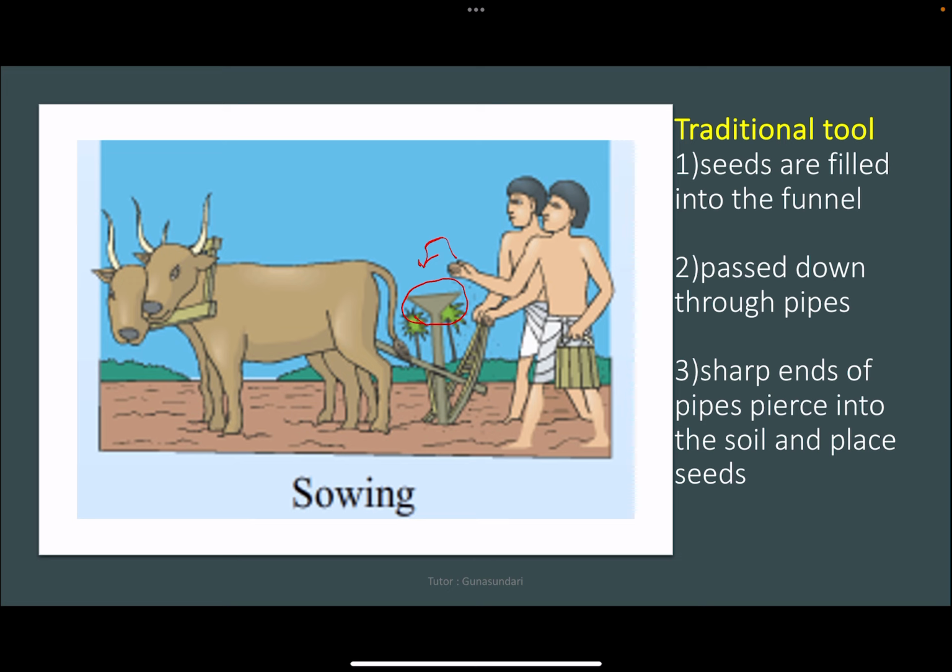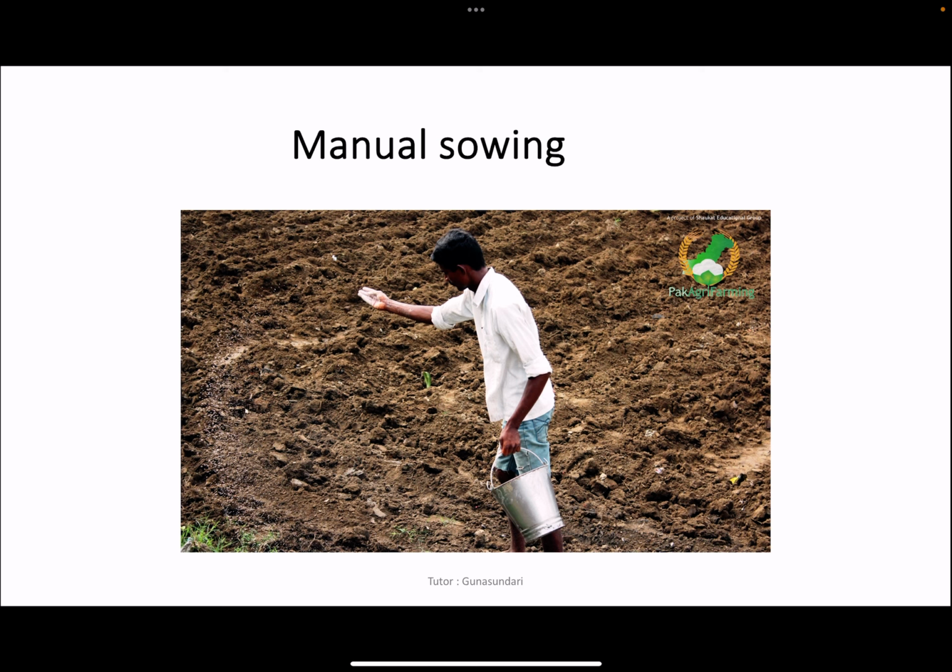This is the long pipe. When the farmer is putting the seeds into the funnel, they are transferred to the pipes, and the sharp ends of the pipes pierce into the soil and place the seeds. This is called sowing, and this is the traditional method. And this is the manual sowing method, where the man is sowing the seed with the help of his hand.